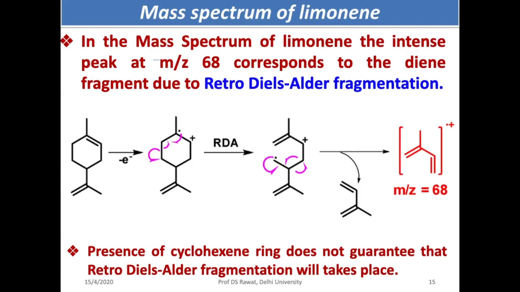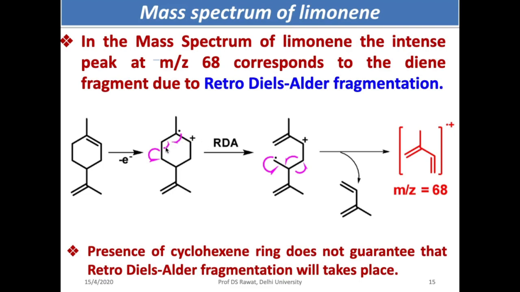In the case of cyclic alkenes, like limonene, apart from the logical fragments, there is a fragment at m/z value 68, and that is because of retro-Diels-Alder fragmentation. So if you look at this one, if you bombard with 70 eV electrons, this is the radical cation you get. It undergoes retro-Diels-Alder rearrangement.